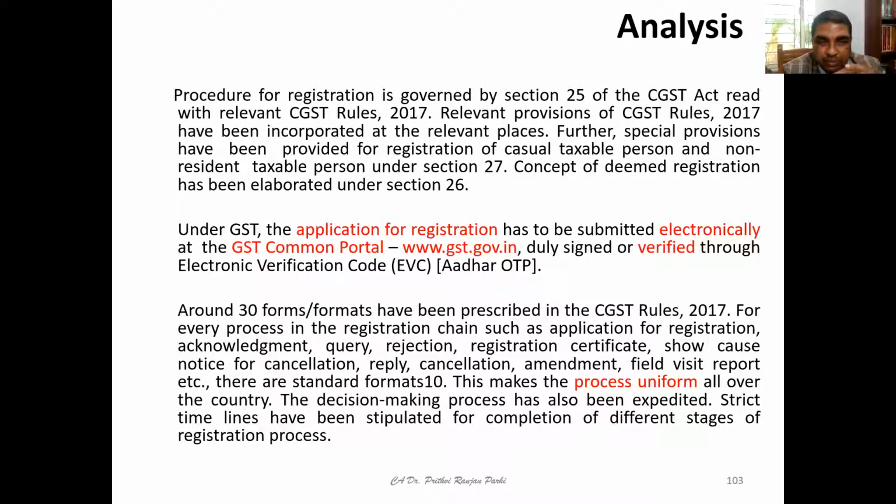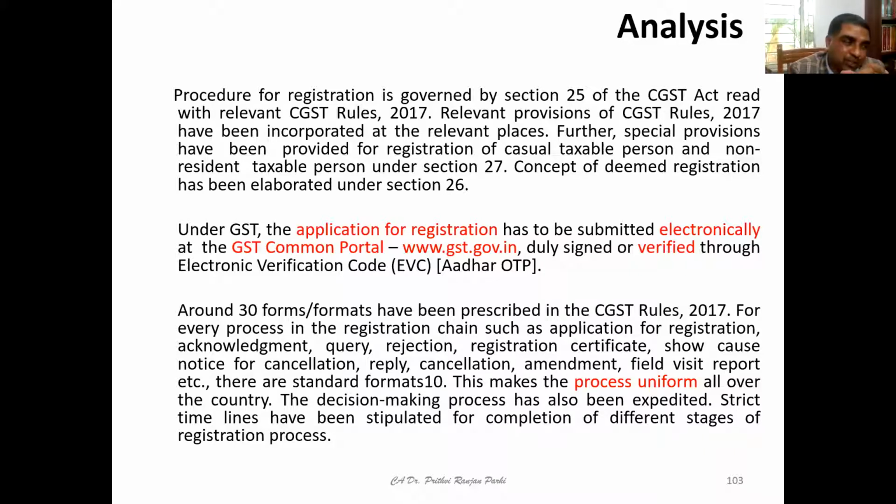So some other procedural things are there. We'll not go deep into that, but at a very broad level we are going to discuss. First of all, we have understood when a person will become liable to register, when he should go for registration. And we have also understood that an application for registration has to be submitted electronically.